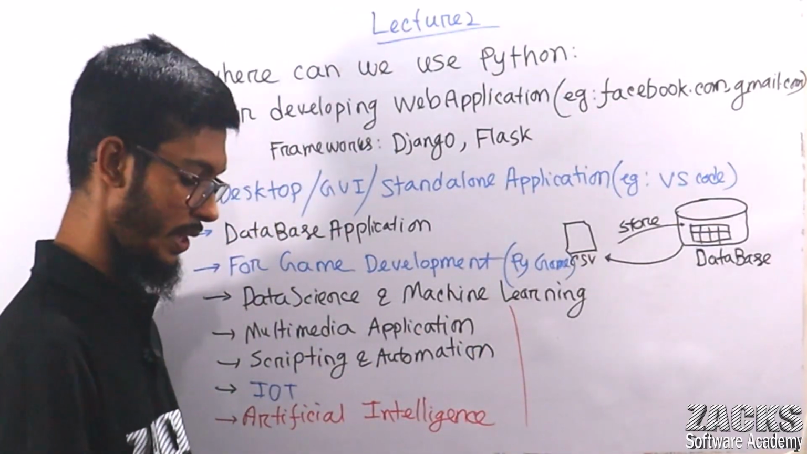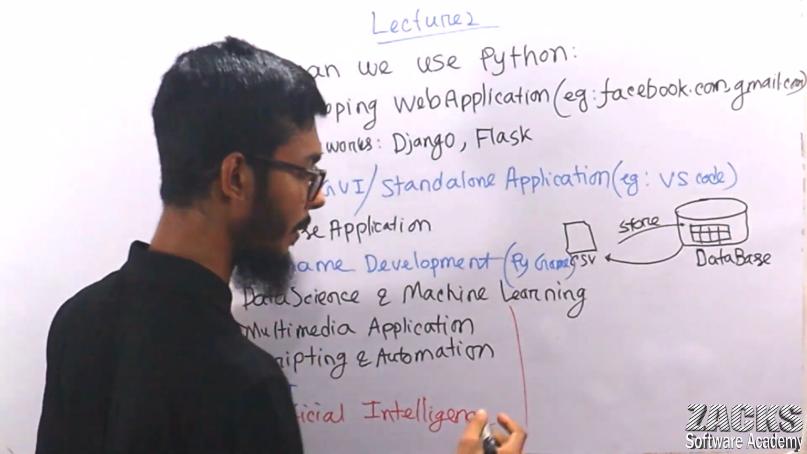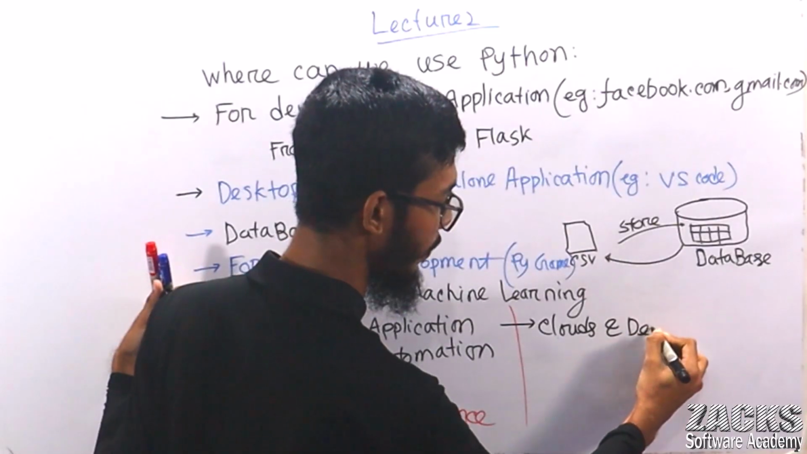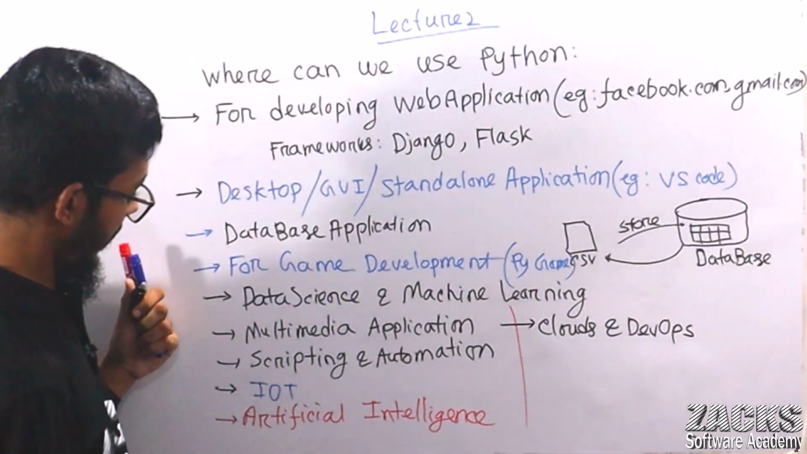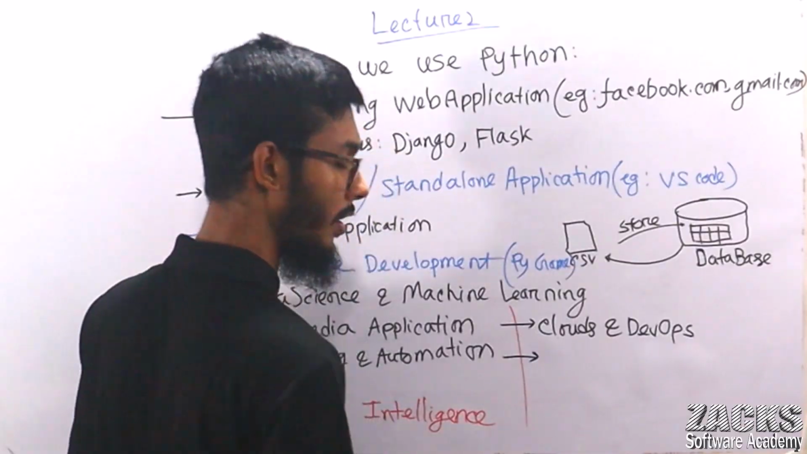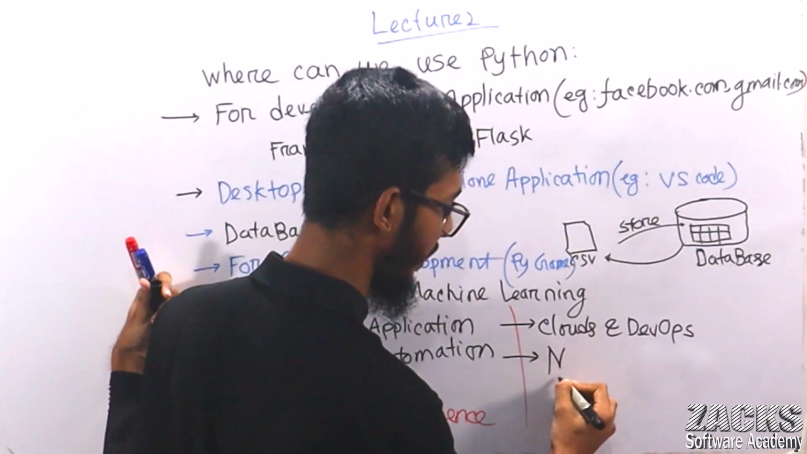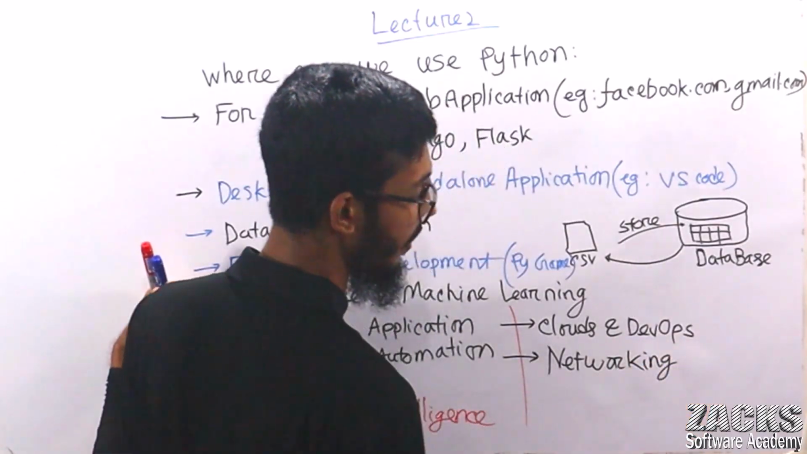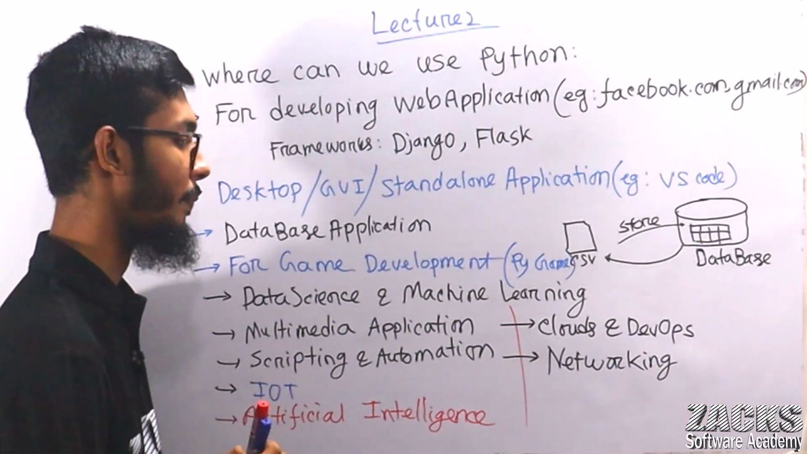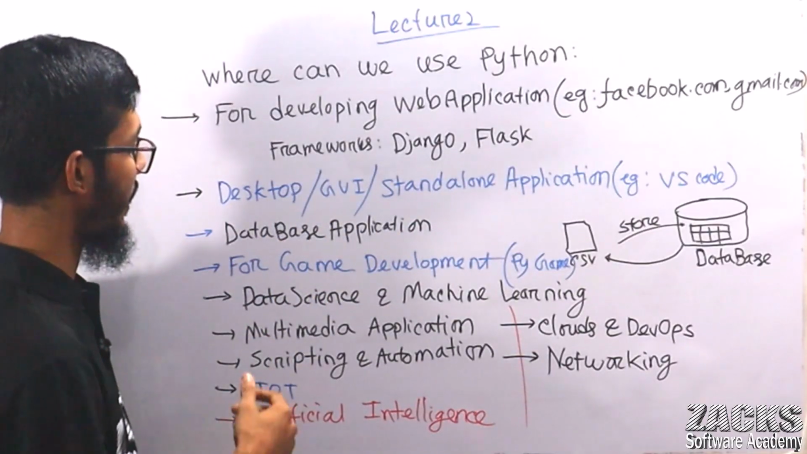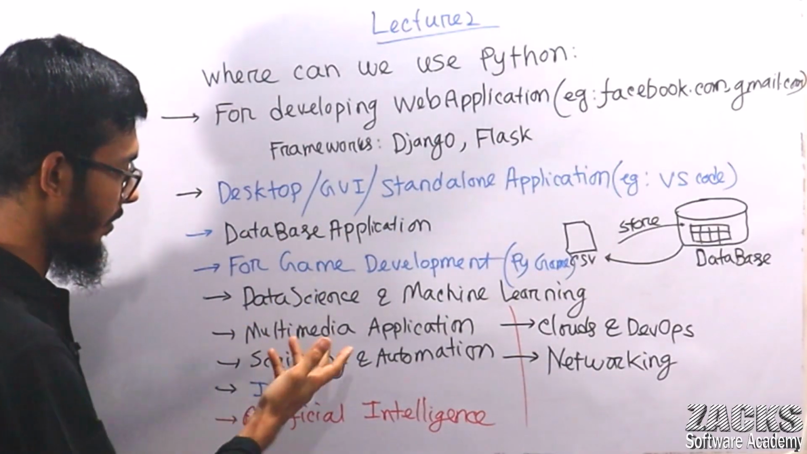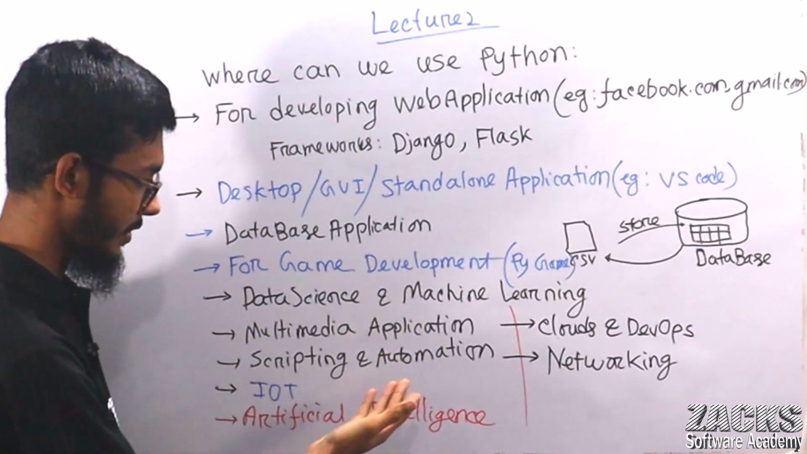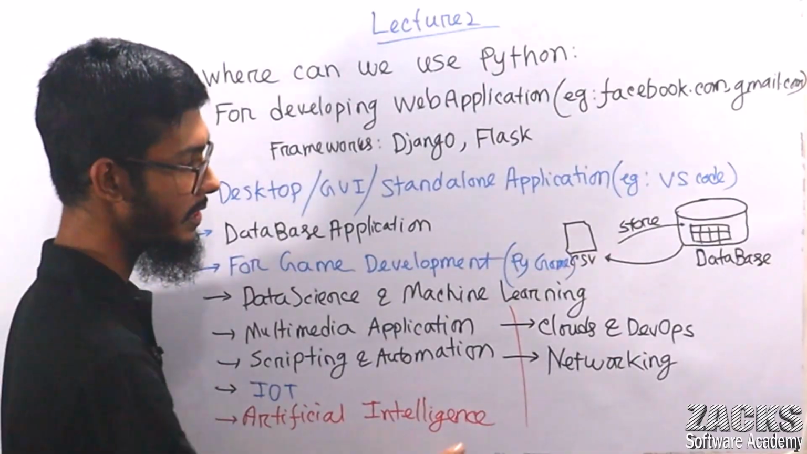Let me write one or two points also. Do you know anything about DevOps or clouds? If you don't know, no problem, just skip clouds and DevOps. We can also use Python in networking, or network applications. So we can use Python for web application, desktop application, database application, game development, robotics, IoT, data science, machine learning, multimedia application, scripting and automation purpose, artificial intelligence, clouds and DevOps.